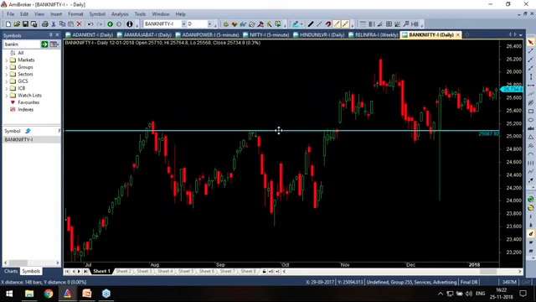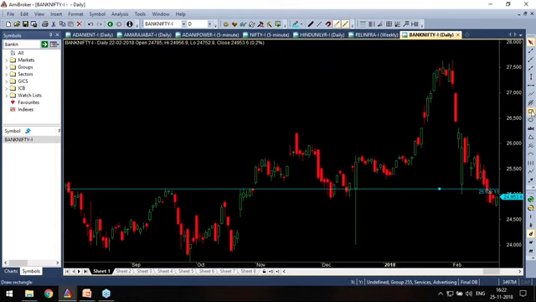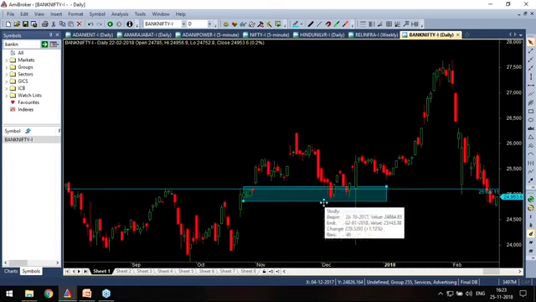This is a resistance. Price capped up, and rally, base, rally. So technically this is the zone.